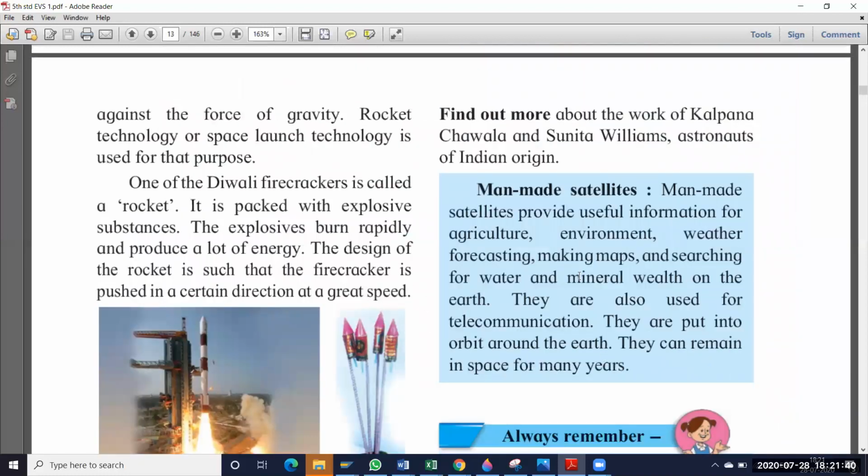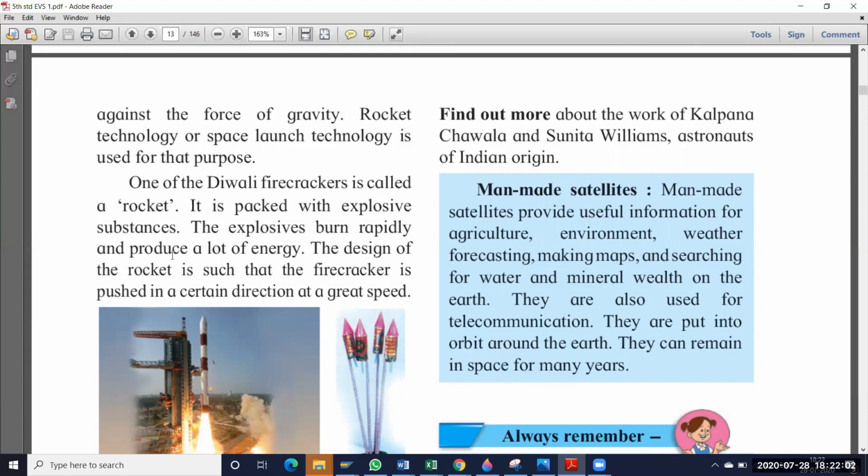Next one: against the force of gravity, this was completed. One of the Diwali firecrackers is called a rocket. So we are celebrating the Diwali festival now. In that, so many firecrackers are there. Among them, a very important and very enjoyable firecracker is what? Rocket. It is packed with explosive substances.